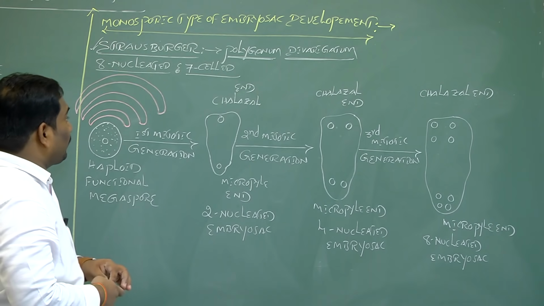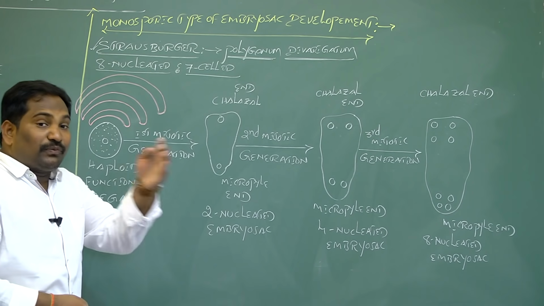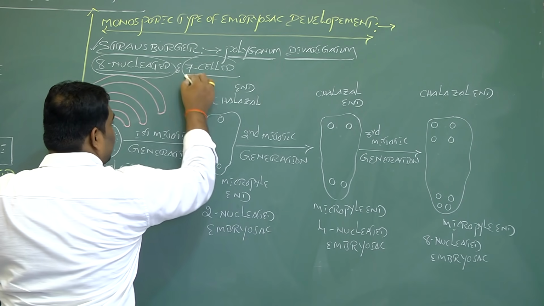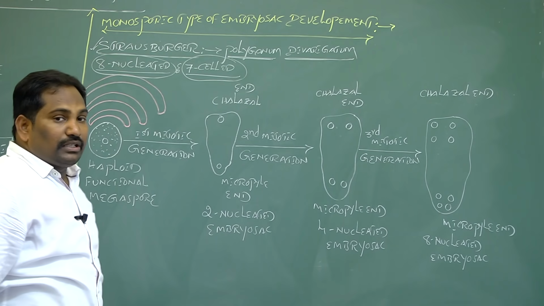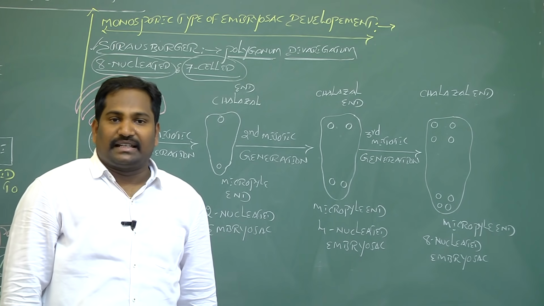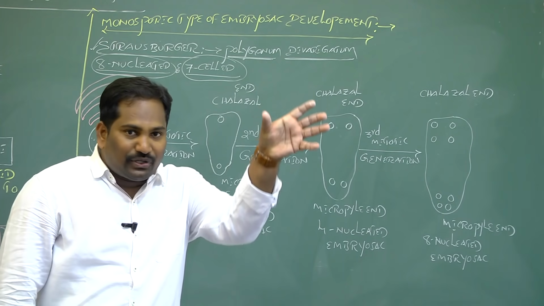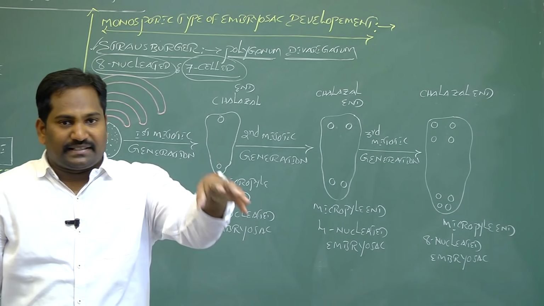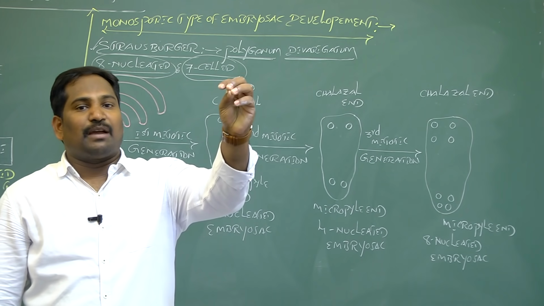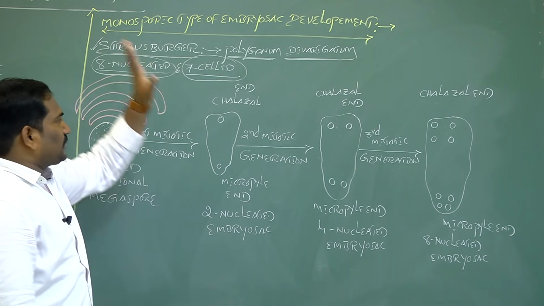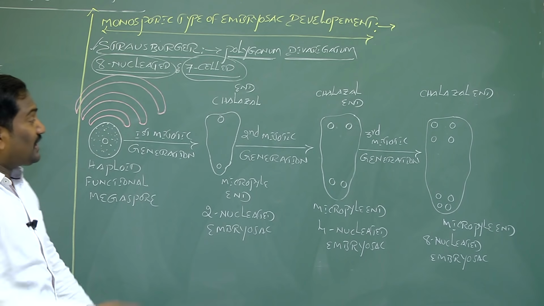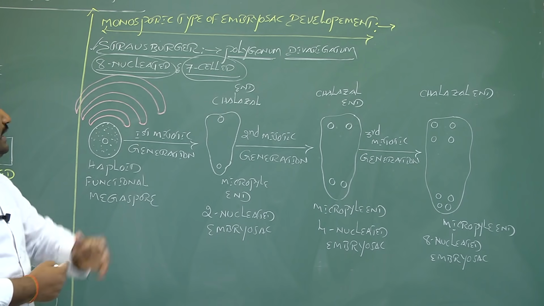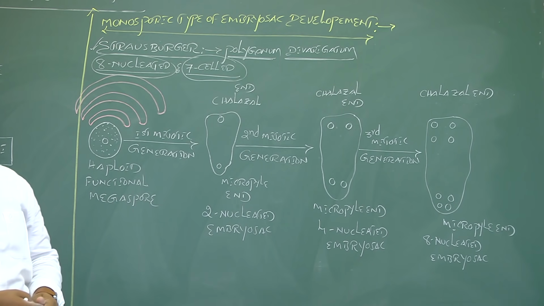In the monosporic type of embryo sac development, the female gametophyte or embryo sac has 8 nuclei and 7 cells. An 8 nucleated, 7 celled embryo sac is nothing but monosporic type of embryo sac development. Let's discuss how monosporic type of embryo sac development takes place in angiosperms, for example Polygonum divaricatum.